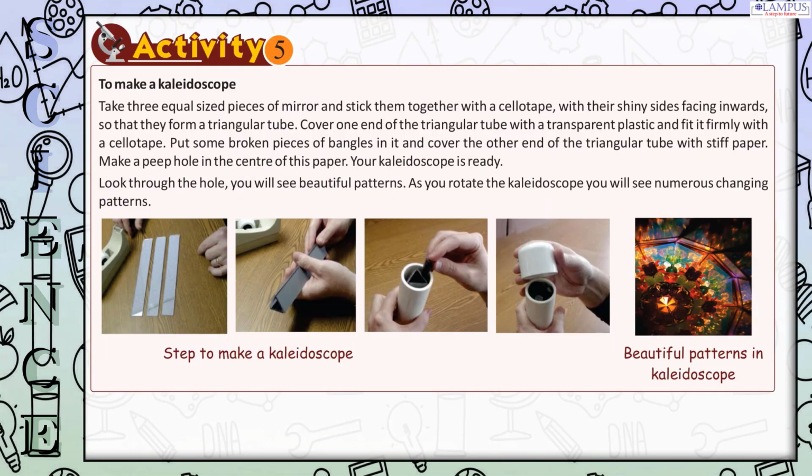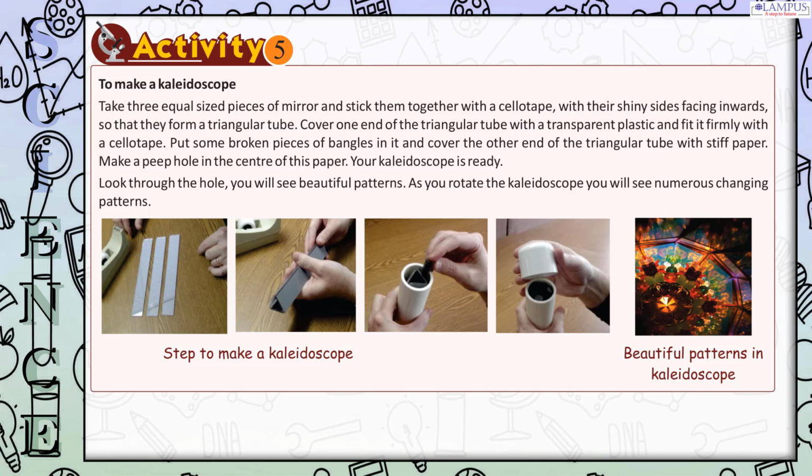Activity 5. To make a kaleidoscope, take 3 equal-sized pieces of mirror and stick them together with sellotape, with their shiny sides facing inwards, so that they form a triangular tube. Cover one end of the triangular tube with transparent plastic and fit it firmly with sellotape. Put some broken pieces of bangles in it and cover the other end of the triangular tube with stiff paper. Make a peephole in the center of this paper.